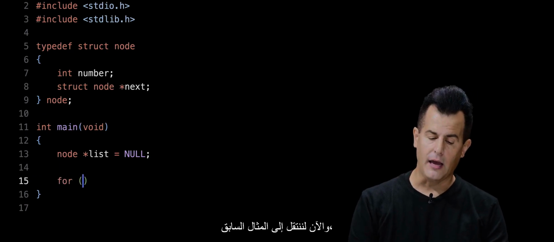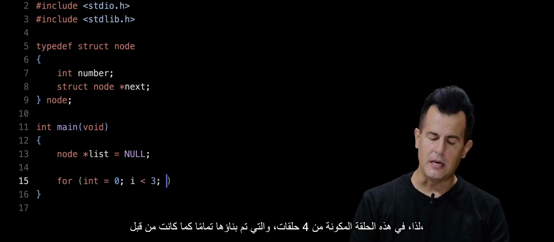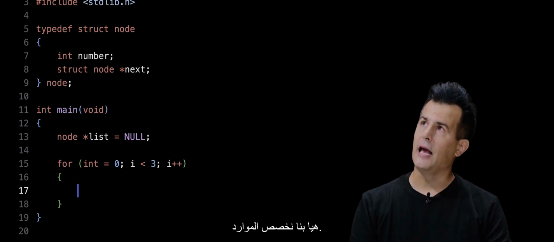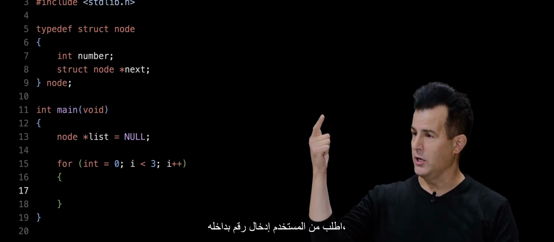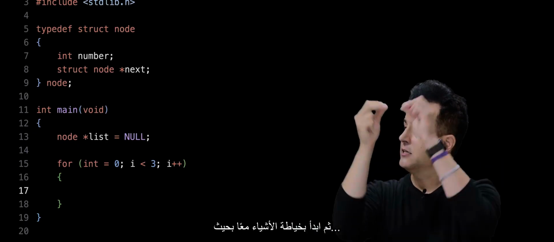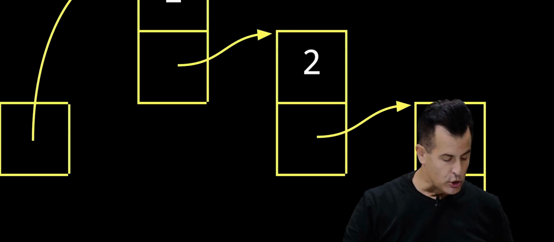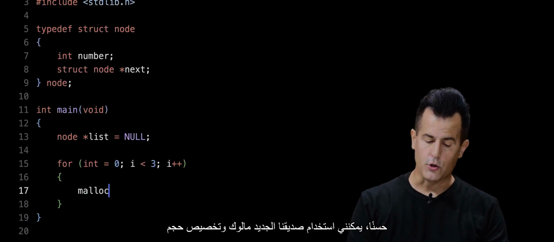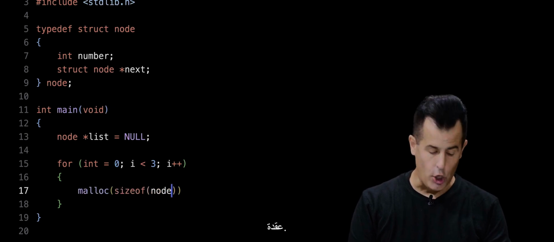Now let's, for parity with the previous example, just do something 3 times. So in this for loop, structured exactly as before, let's allocate a new node, ask the user for a number to put inside of it, and then start stitching things together so as to achieve a picture in memory quite like this. So how am I going to do this? Well, first I need to allocate a new node. How do I do that? Well, I can use our new friend malloc and allocate the size of a node.